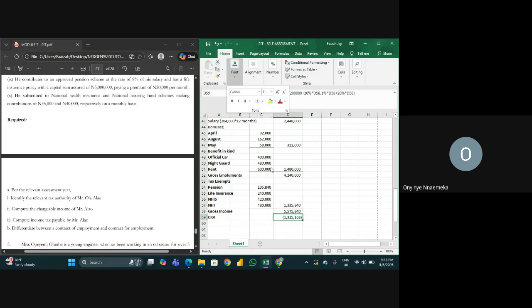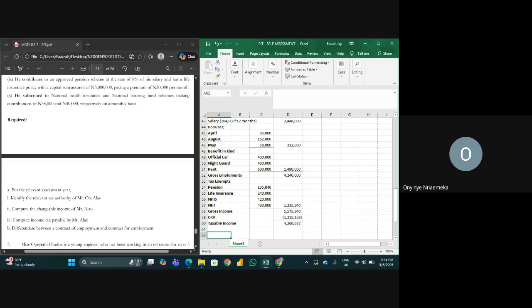Then what do we have as our taxable income? See our taxable income here. So that's the answer to the chargeable income.